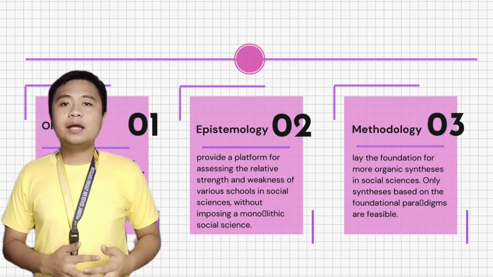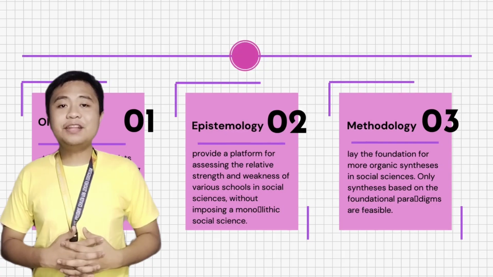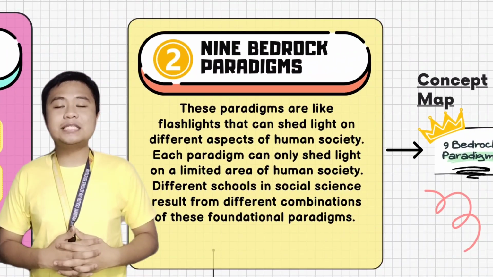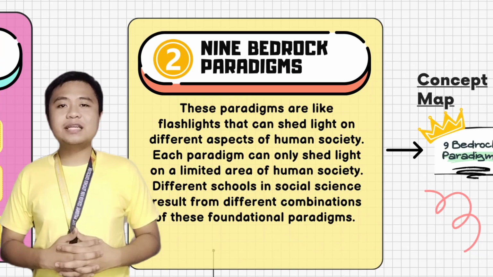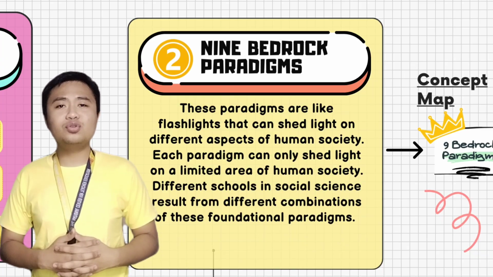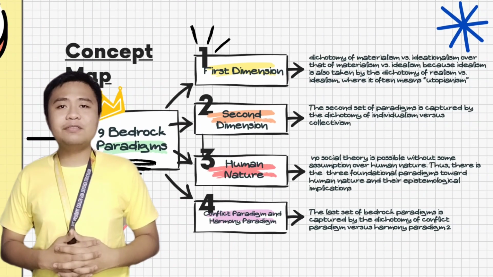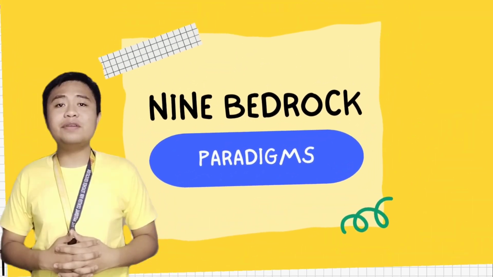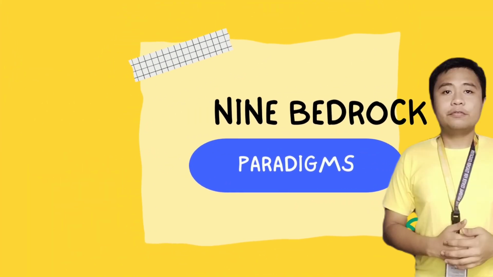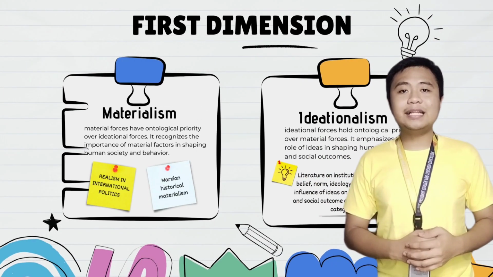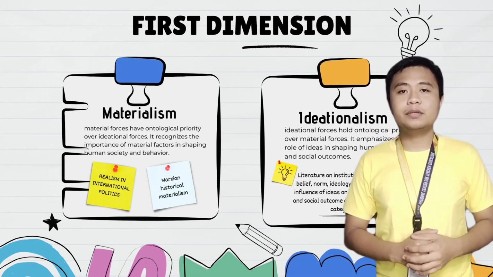And now, let us dive deeper into the 11 foundational paradigms in social sciences. Tang emphasizes the importance of not being too dogmatic with one's framework and suggests a specific or systematic approach when facing social facts. First is the dichotomy of materialism and ideationalism.